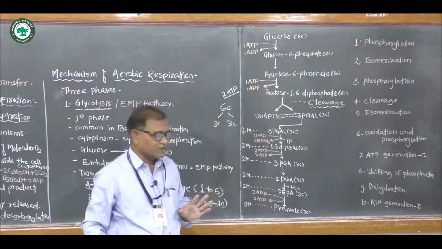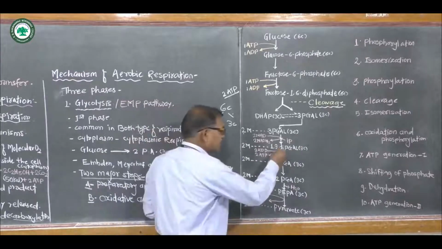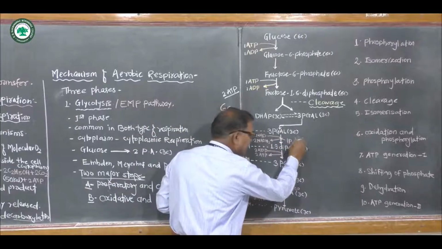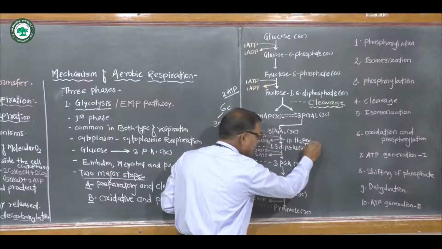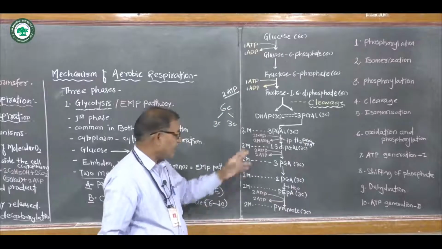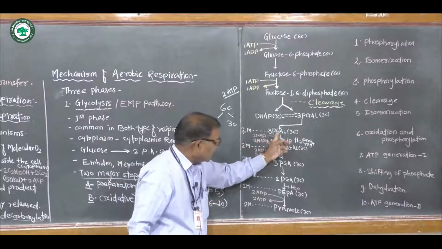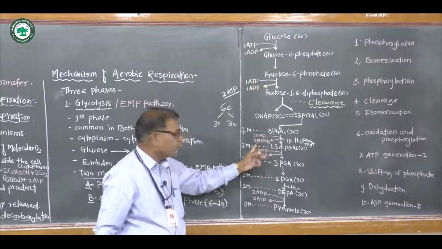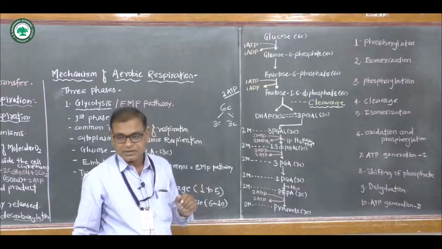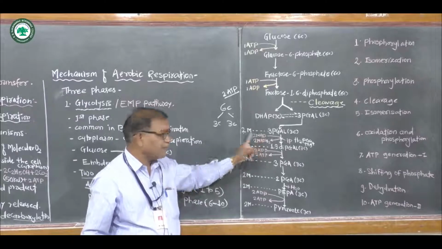and phosphorylation. Oxidative phosphorylation means addition of inorganic phosphate like H3PO4, as well as magnesium ions. This oxidation means NAD is converted to NADH2.